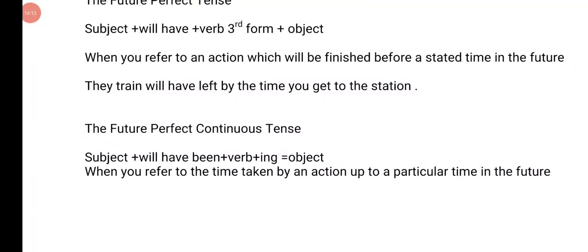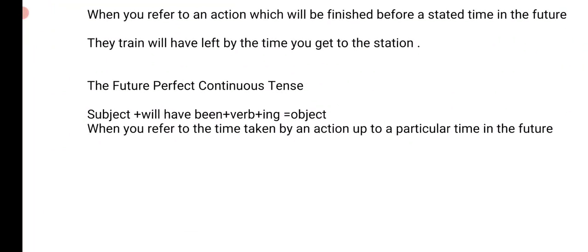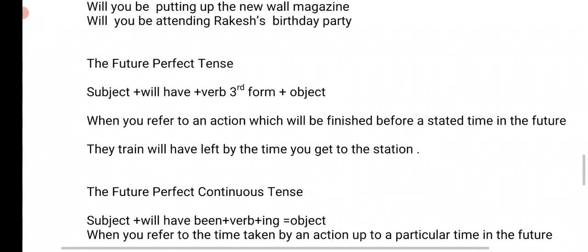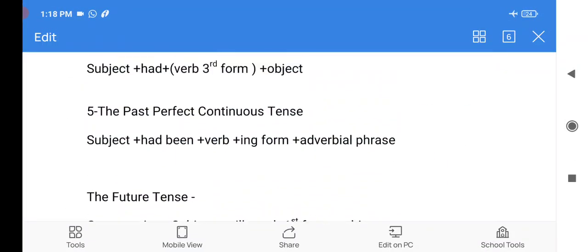Now we have future perfect continuous tense. Future perfect continuous tense is used when you talk about an action that will begin in future and will be in a continuing state for some time in future. For example, I will have been writing this novel at the end of this month. I will have been writing this novel for 3 years. So that's all we have in today's session.